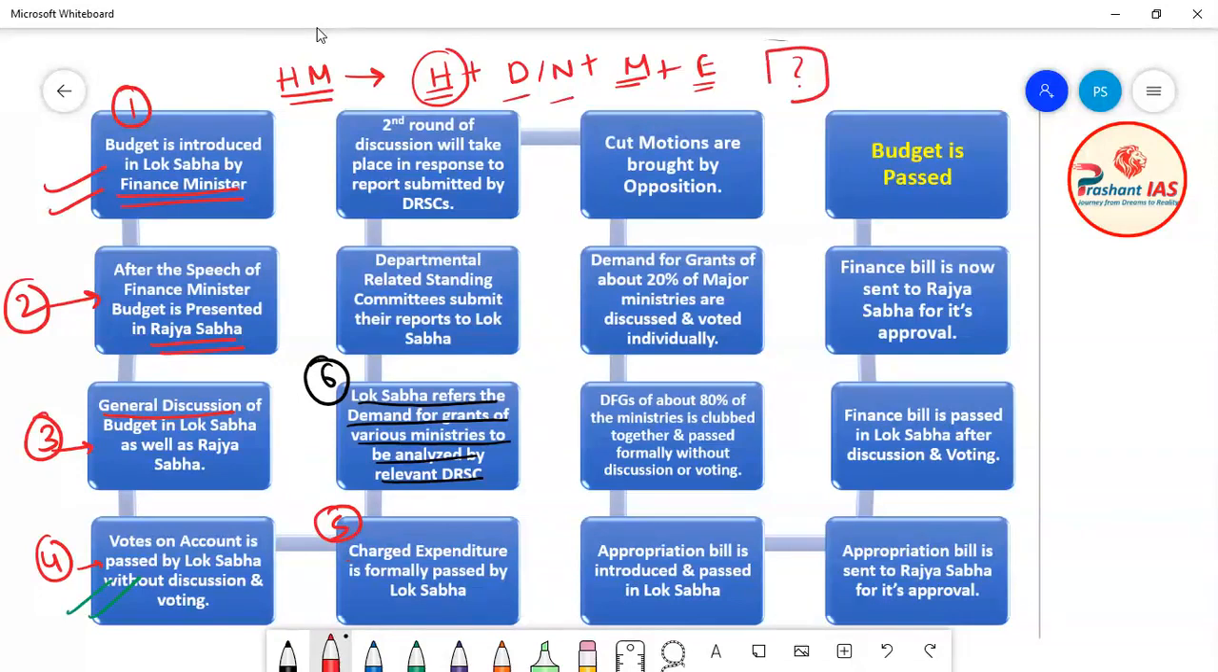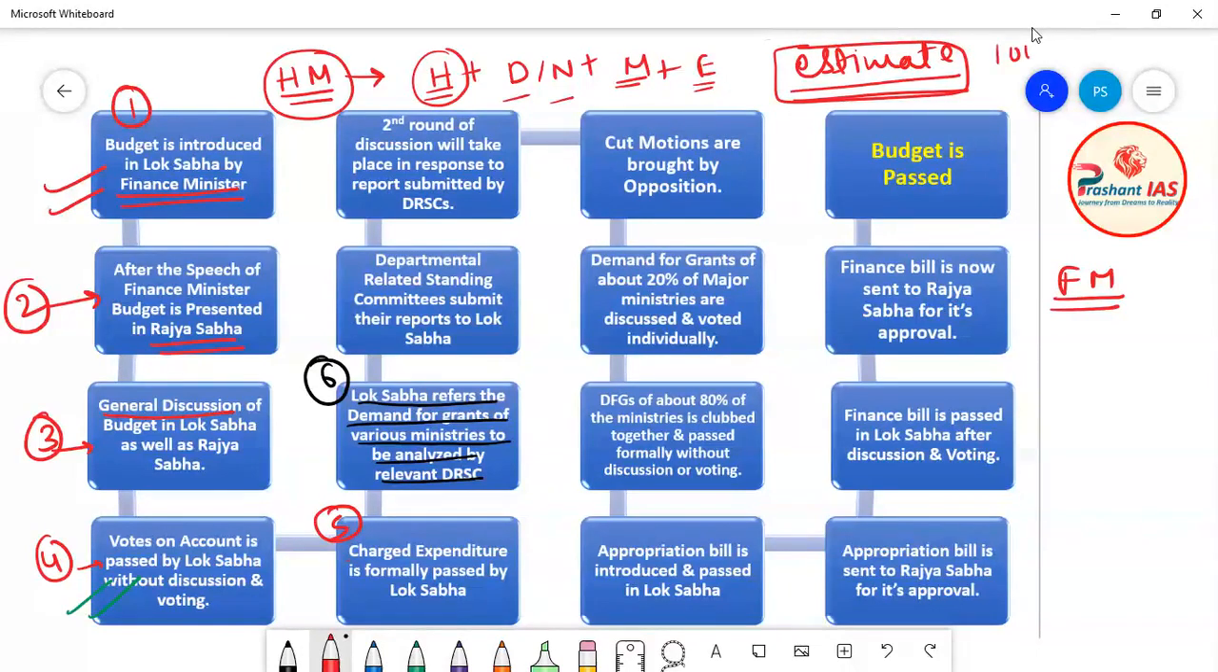Now, for getting money, the health ministry will make an estimate, and then the health ministry will submit that estimate to the finance minister of India, or we can also say to the finance ministry. So the health ministry made an estimate that this much money is needed. For example, let's suppose the health ministry needs 1000 crore rupees. So the health ministry made an estimate that we need 1000 crore rupees and then submitted that estimate to the finance ministry of India.